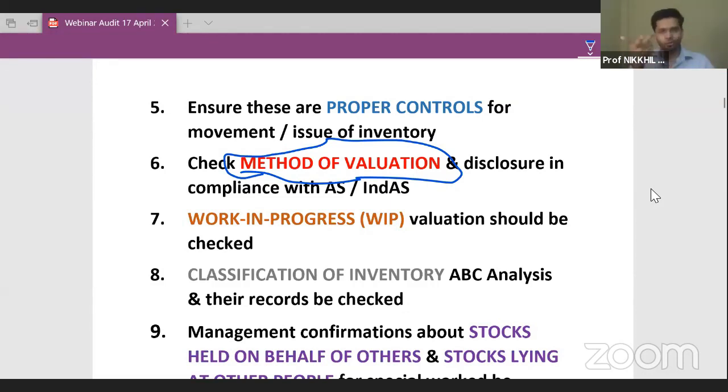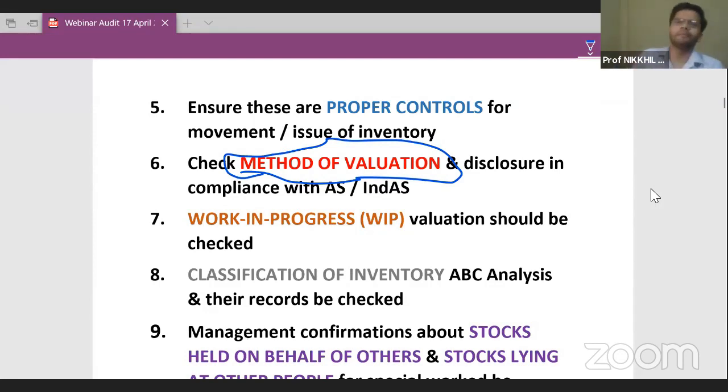I said, perfect, you are right. That's true. This is bound to happen. But why didn't you use the methods and put the figure? Management told me, sir, we have computed the figures using both the methods. Now, the board of directors will decide which method will give them a better result.